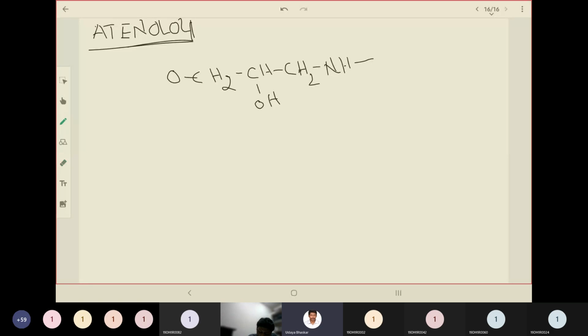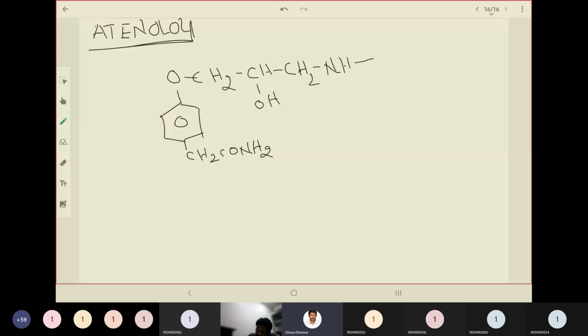I'm writing it downwards. CH2, CO, NH2. Okay, methyl amide. This is the aromatic portion for atenolol. What is the alkyl portion?